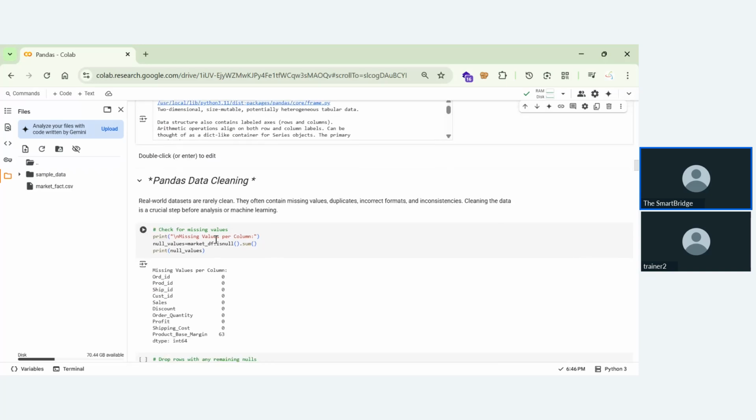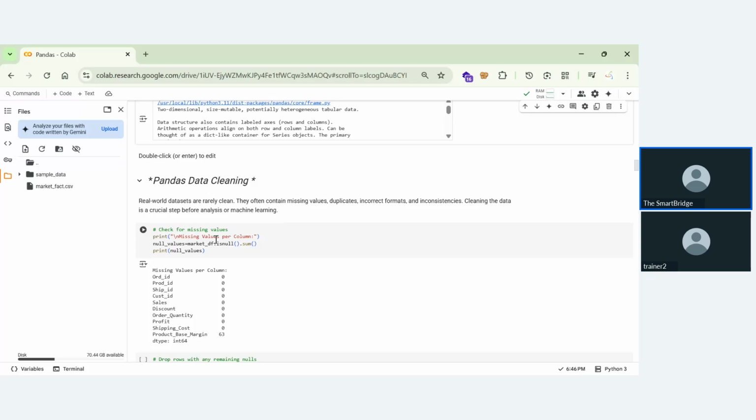Now we'll be performing some data cleaning. Data cleaning is the first step we'll be doing in the process of exploratory data analysis and also in the process of data science. In the real world, I hope you all know how the data will be. It will often be messy, and whatever data we get is not clean. It will have null values, missing values, duplicate values, and everything.